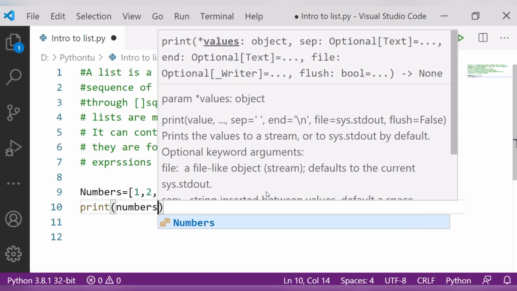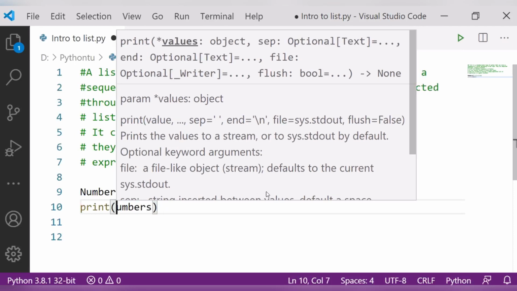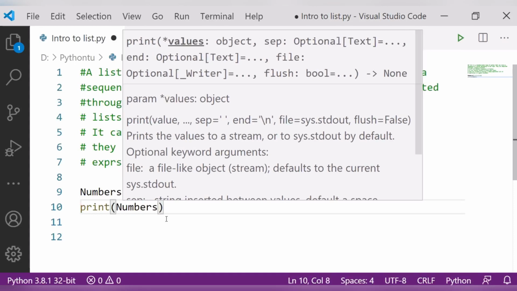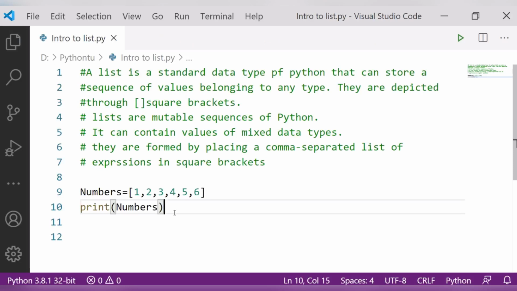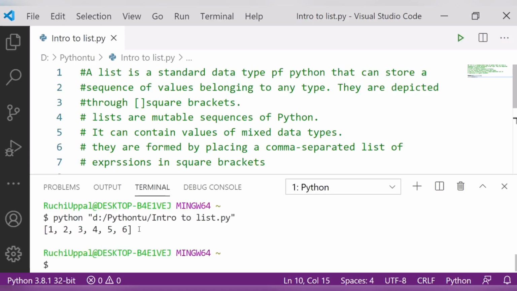Oh, there is a capital N, we have to take care of this. So let's run and see, and have a focus on the output. Now you can see our first list has been printed here. These all are the integer values.